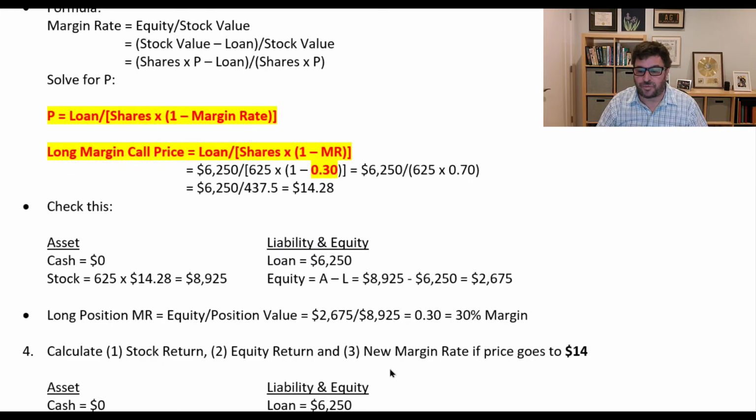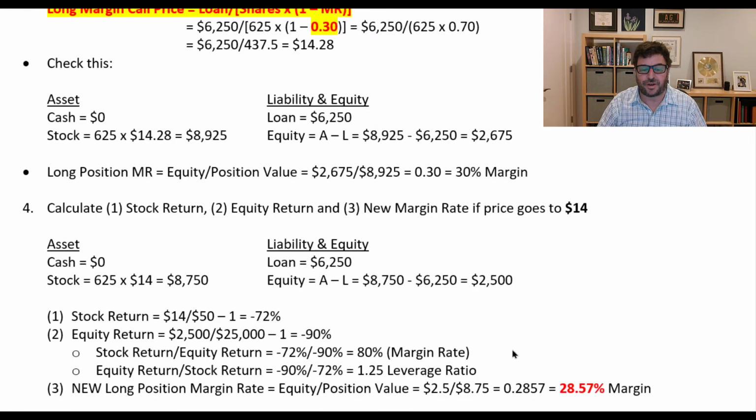So I've solved for the price. Let's see what happens, not at $14.28, but let's see what happens if I end up at a price below $14.28. Let's see what happens if I get to $14. And so what I want to do is calculate three things. I want to calculate the stock return going from 50 to 14.